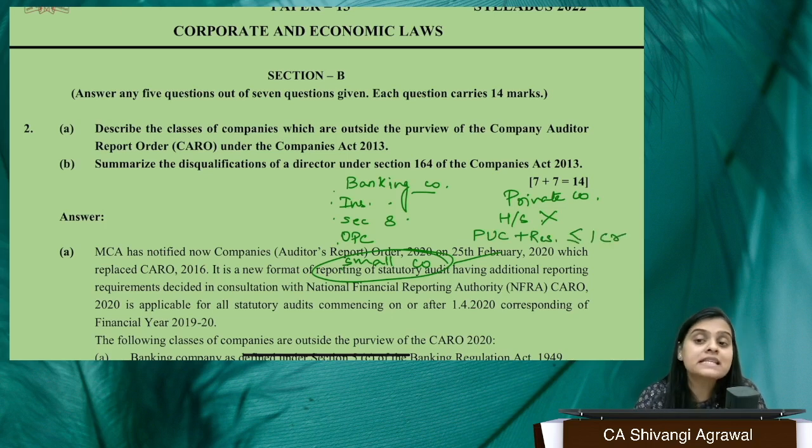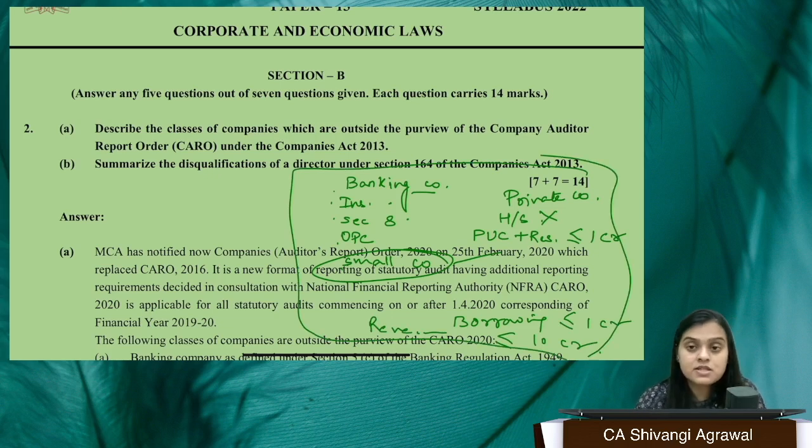That means it should not exceed 1 CR. Thereafter comes your borrowings. Your borrowings should also not exceed 1 CR. And your total revenue should not exceed 10 CR. So if you satisfy all these conditions, then of course you don't have to do that CARO reporting. You're exempt from the same.